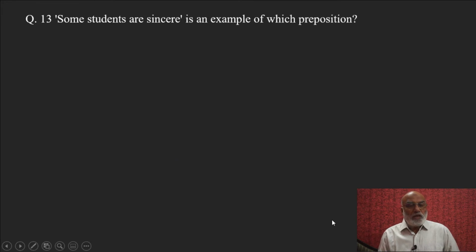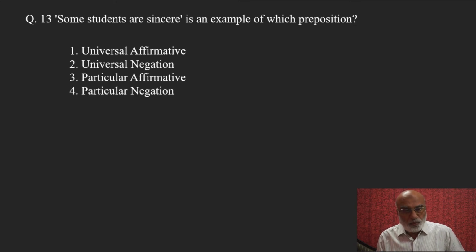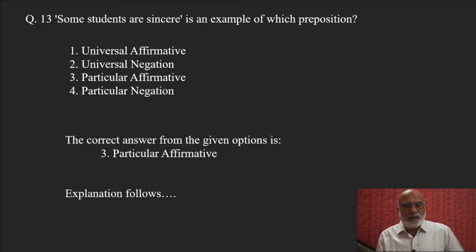Question number 13. Some students are sincere is an example of which proposition? The options are: universal affirmative, universal negative, particular affirmative, or particular negative? The correct answer from the given options is obviously, some students are sincere. Some, so it becomes particular, and are sincere means affirmative.